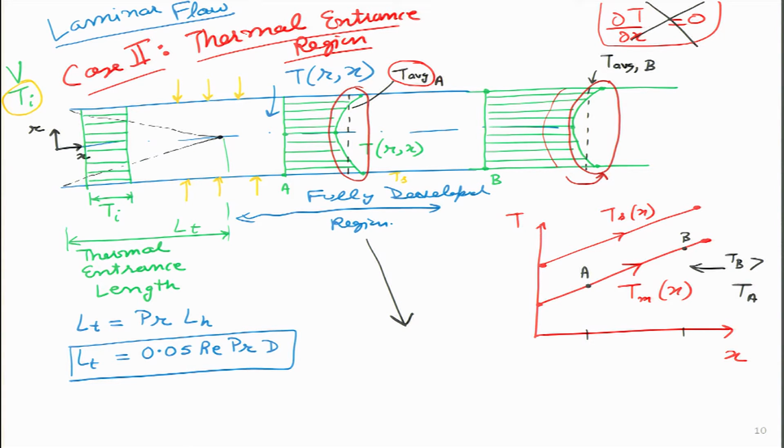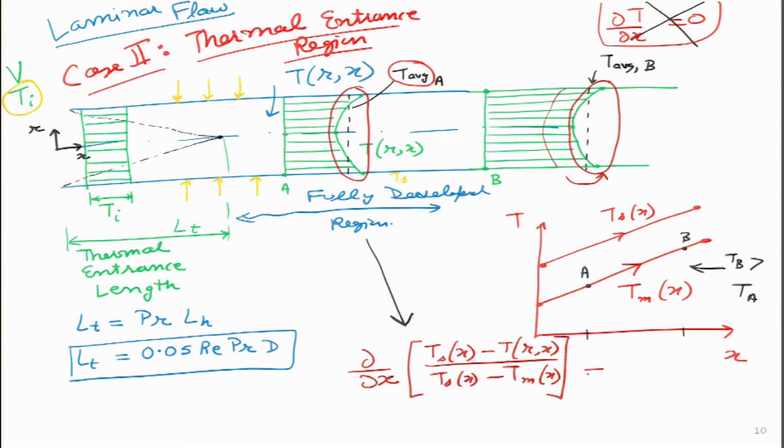How do I represent this particular shape in terms of the differential term? I can write it in this way, that del by del x of not the temperature, but the difference in temperature, the surface temperature minus the fluid temperature divided by the surface temperature minus the mean temperature of the fluid.